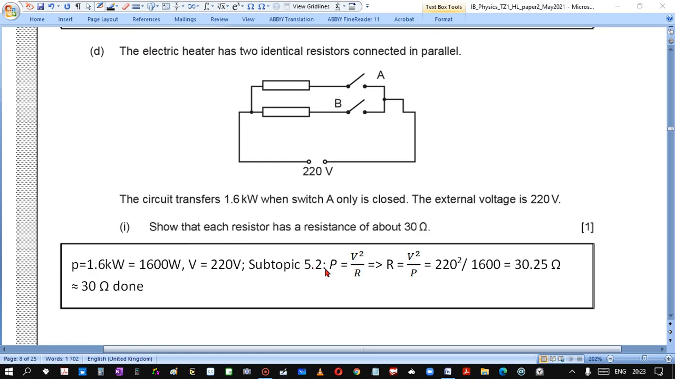Subtopic 5.2 gives us the formula for power with voltage and resistance. We rewrite this formula for resistance. We put in voltage and power, and we get, to two significant figures, 30 ohm. Done.